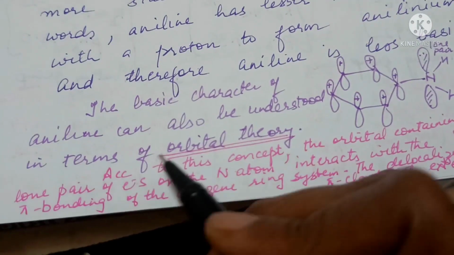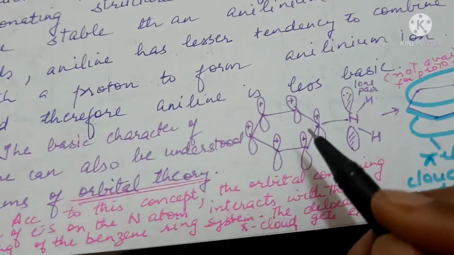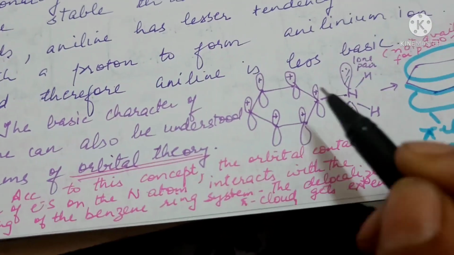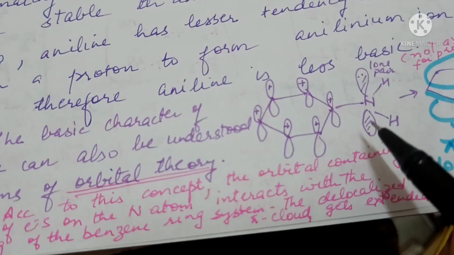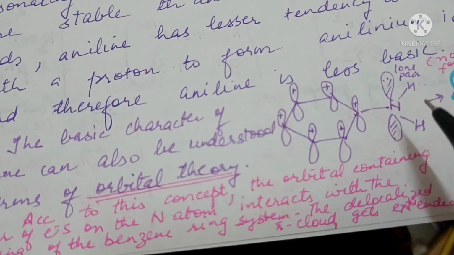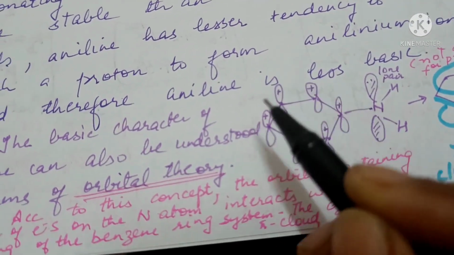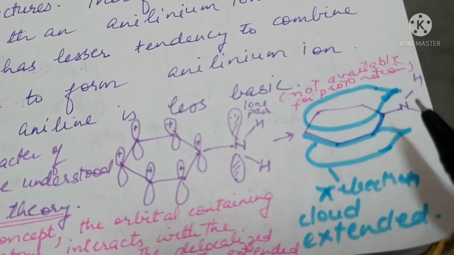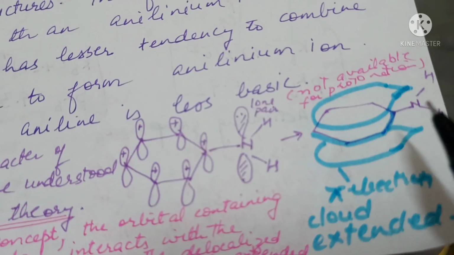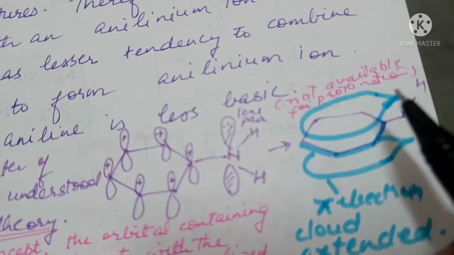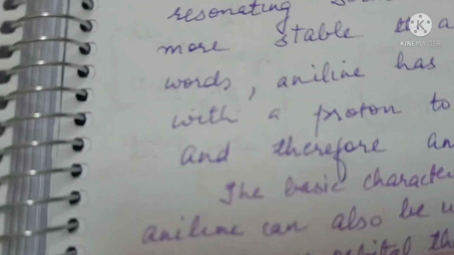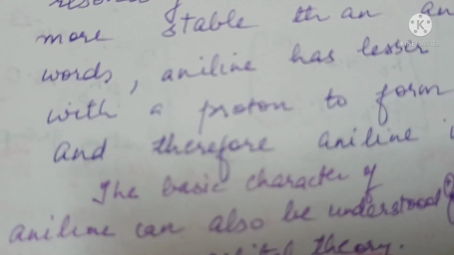The basic character can also be understood in terms of orbital theory. According to this theory, the p orbitals of the benzene ring can enter into conjugation with the lone pair of electrons of the amine nitrogen atom. So the pi cloud, instead of rotating around the benzene ring, gets extended. This is the extended pi electron cloud. So the lone pair of electrons forms a part of the pi electron cloud and is not available for protonation. So according to orbital theory also, aniline is less basic than aliphatic amines.